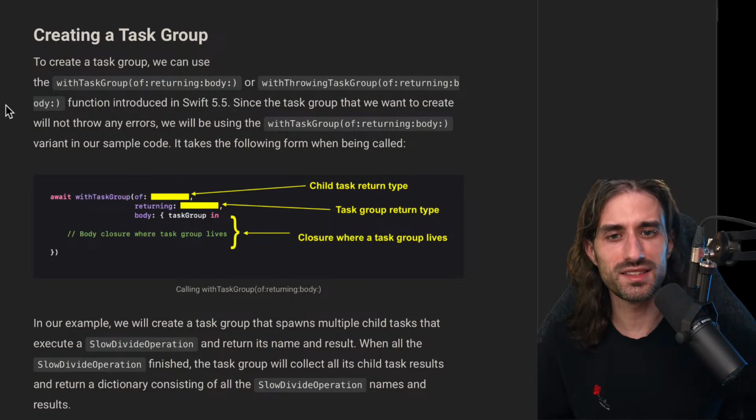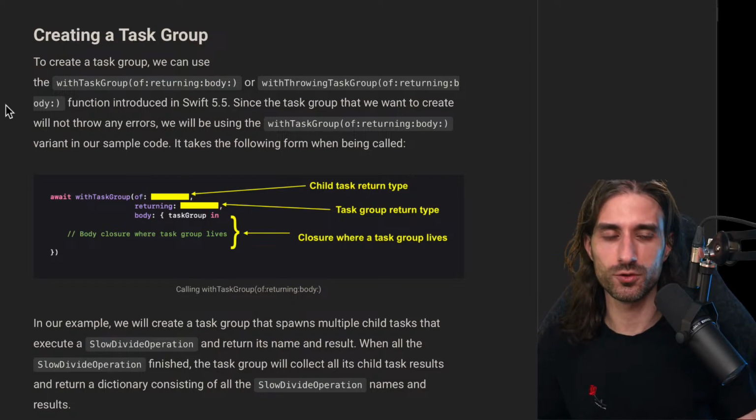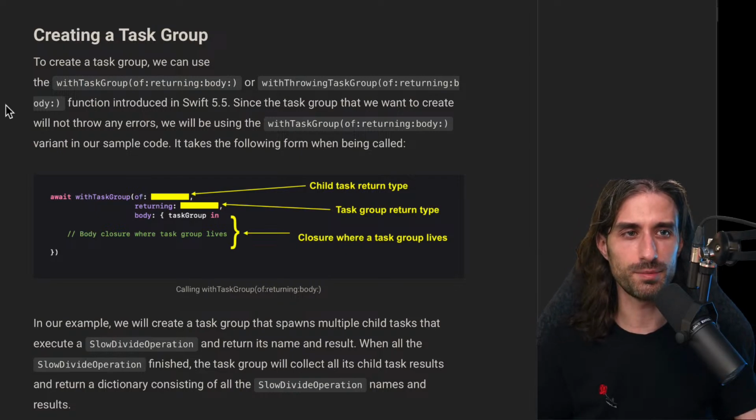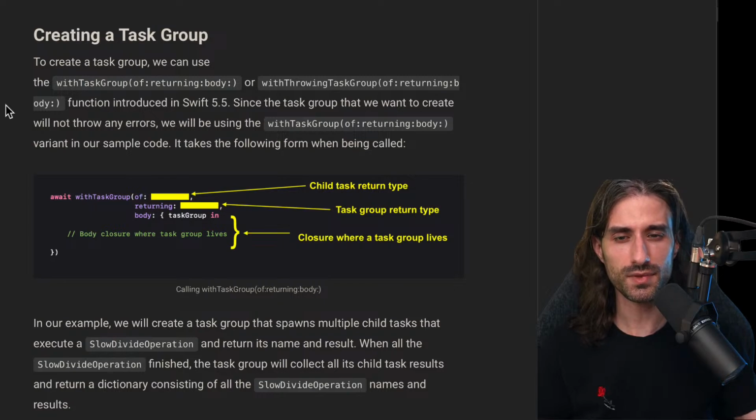So we can see a similarity with the continuation in the sense that we have two different APIs depending on whether or not our asynchronous call will be throwing errors. Since the task group that we want to create will not throw any error, we will be using the withTaskGroup(of:returning:body:) variant in our sample code, which is also a bit simpler.